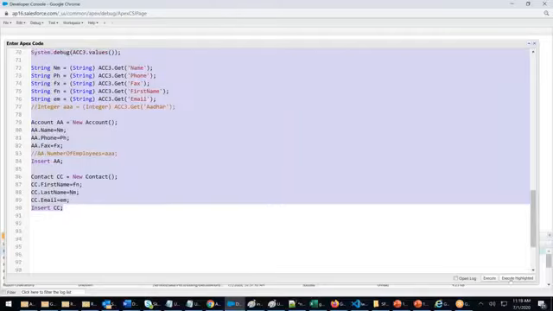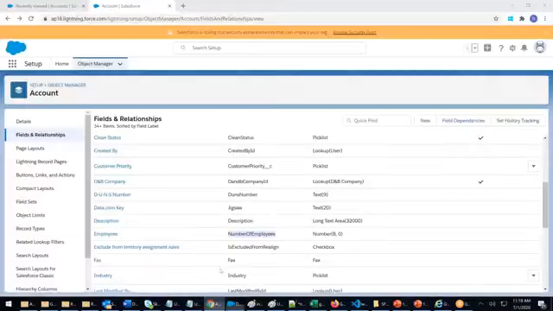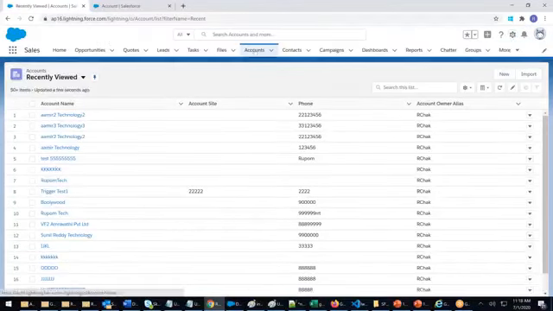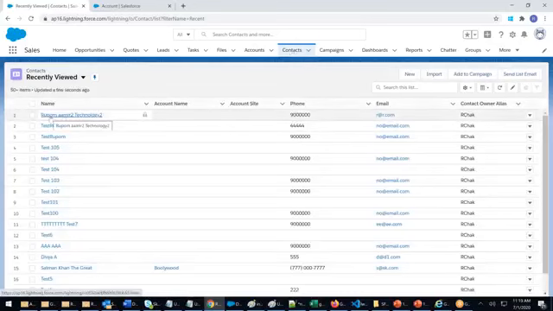Execute highlighted. Done. If I go to accounts, I should be able to see an account called Amar2 Technology that got created. If I go to contact, I should see Rupam, Amar2 Technology. First name Rupam. Email has an email.